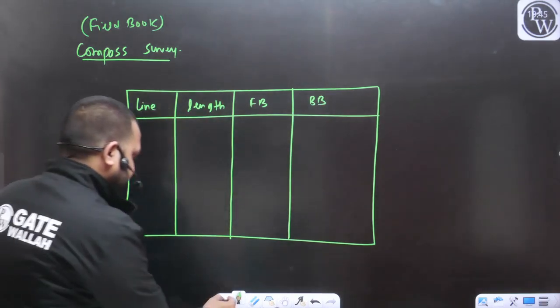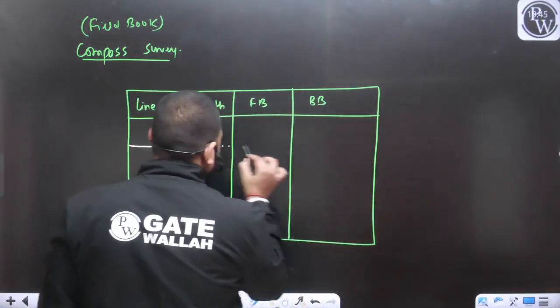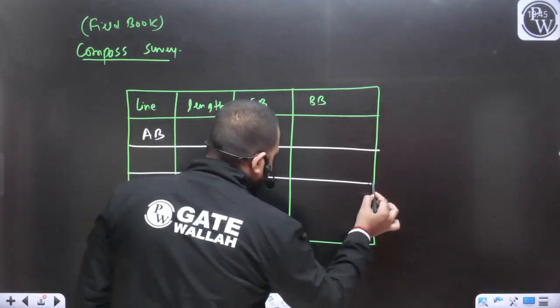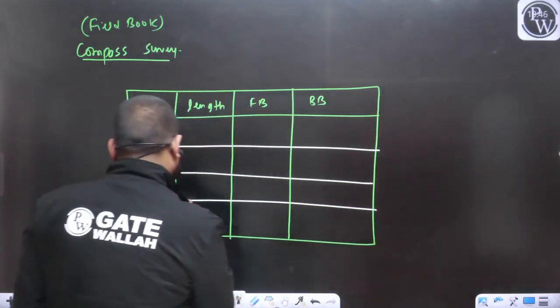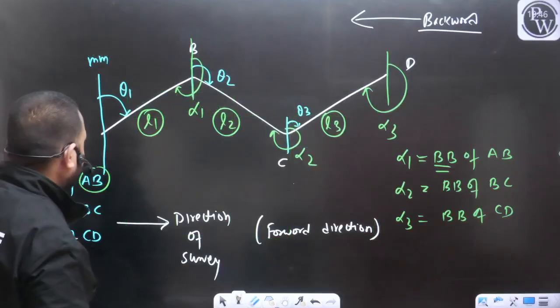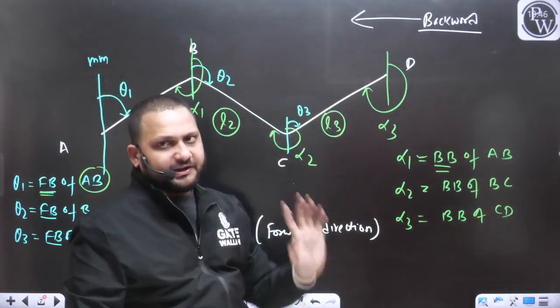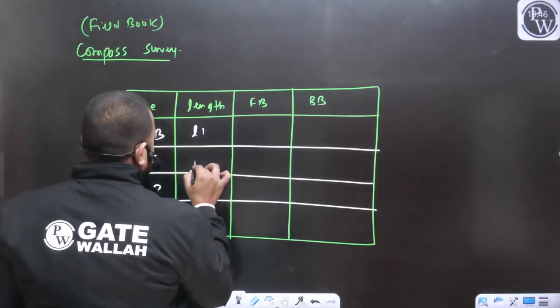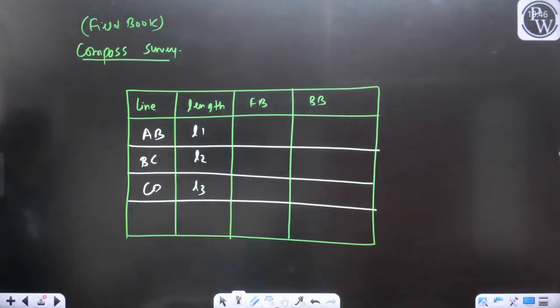So let's say the example that we have discussed till now, we are having the line AB, the line BC, and the line CD. This was your line AB, this was your line BC, this was your line CD. For all the lines, we have measured the length. Let's say this is going to be L1, L2 and L3.